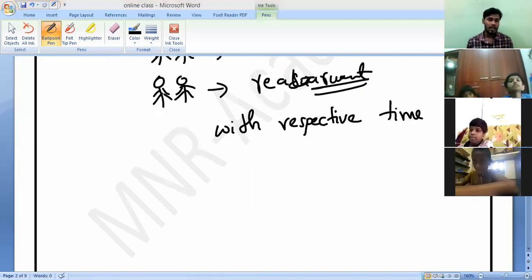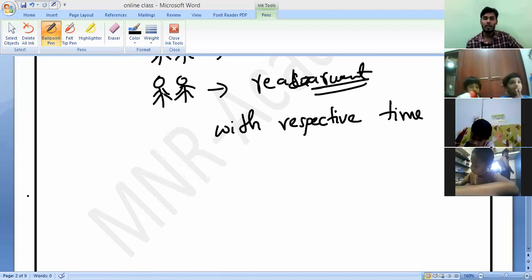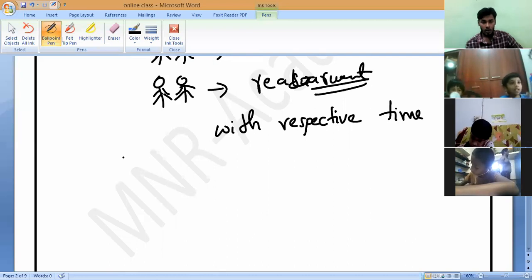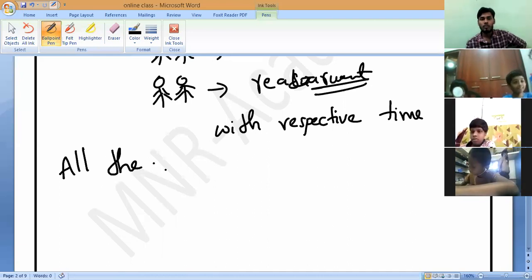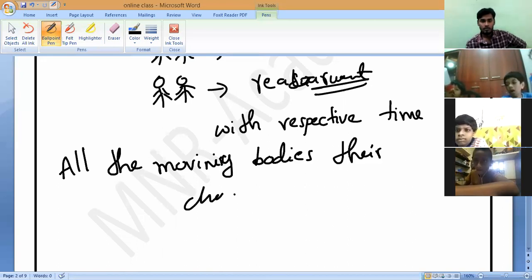That is the common characteristic of all moving bodies: they change their position with time. If you take anything, car, train, bus, all the moving bodies change their position.